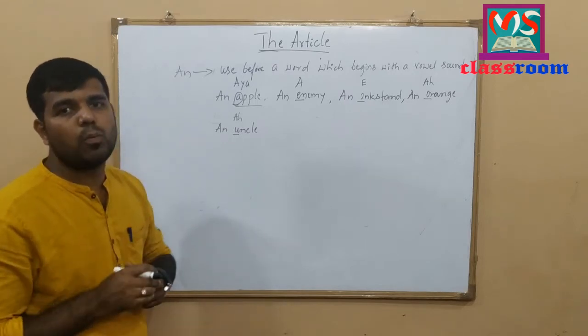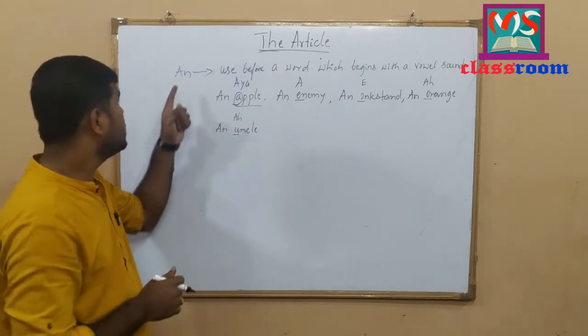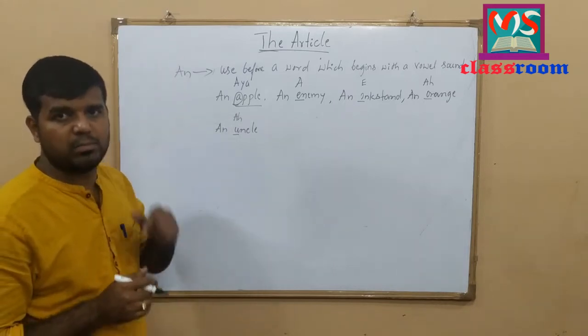Whenever a word begins with a vowel sound, we use indefinite article an.